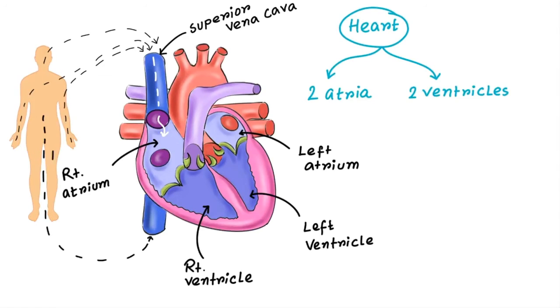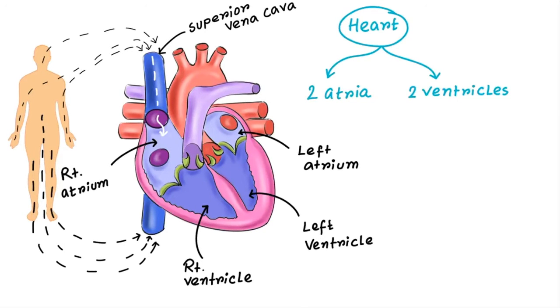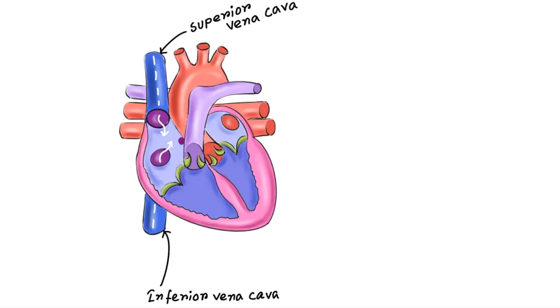Similarly, the deoxygenated blood from the lower part of the body is carried by another large vein into the same right atrium. This vein is called the inferior vena cava. There is also a small opening at the corner of the atrium called the coronary sinus. It collects deoxygenated blood from the coronary vessels of the myocardium.